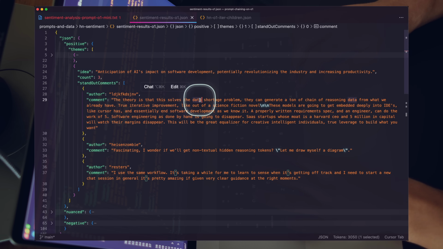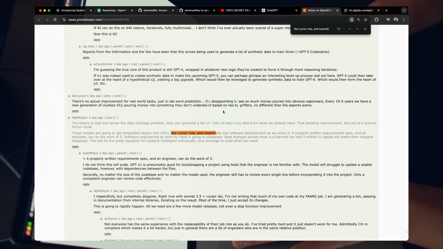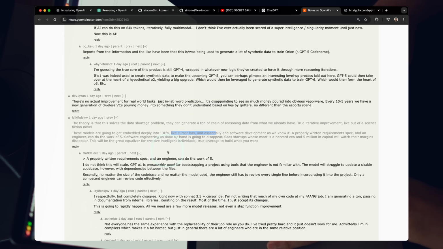He's talking about the data shortage problem. This is true iterative development. These models are going to get deeply embedded into IDEs like Cursor has. So, this is something that's happening right now. They already have this model and you can already run it on Cursor and Aider. If we just search this, you can just kind of see that there. We've already taken a look at that.